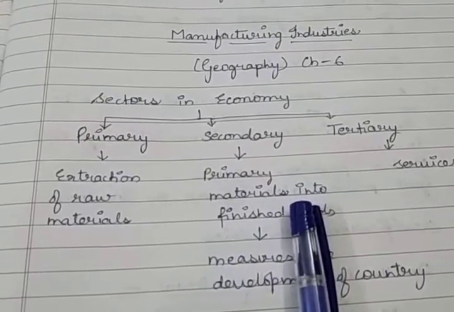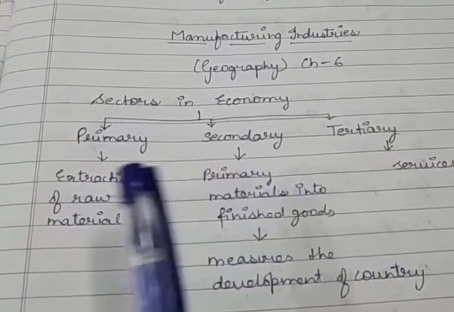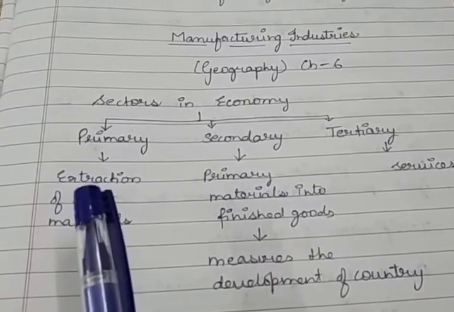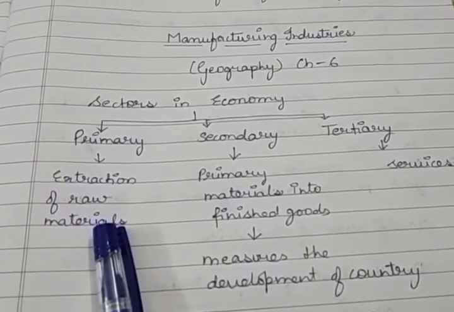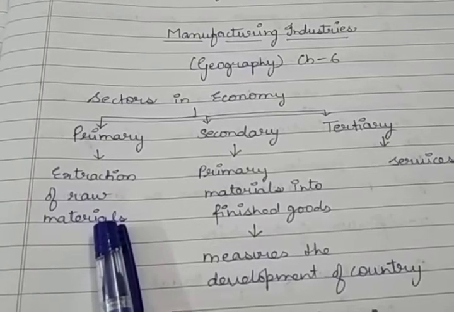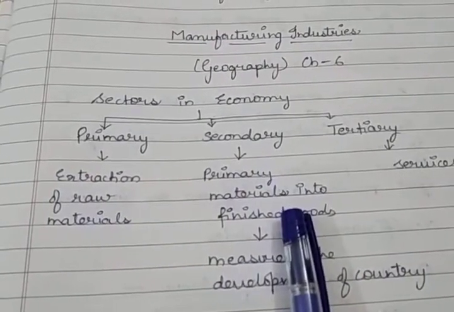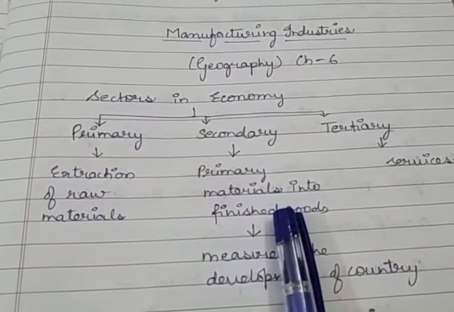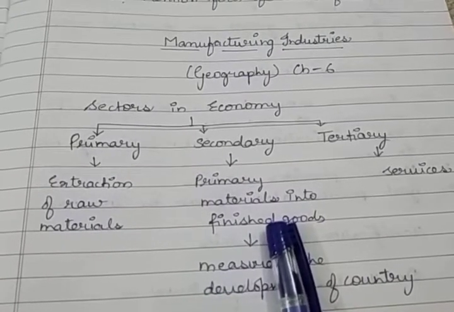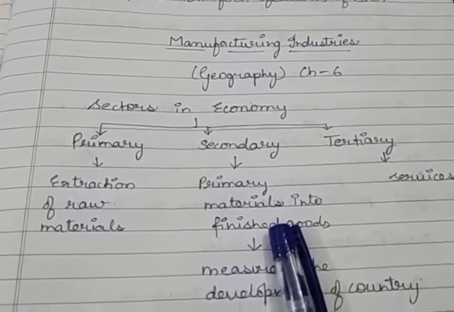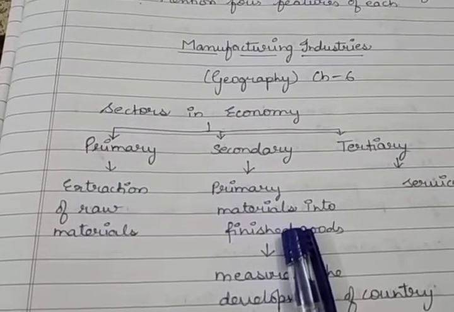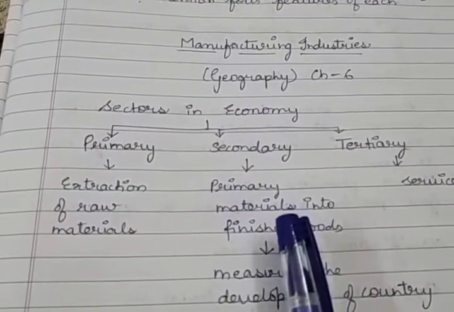Similarly, iron ore and bauxite we extract from the primary sector, but we get iron and steel and aluminium because these are converted in the secondary sector. Similarly, some clothes we purchase are also from the secondary sector because yarn itself is an industrial product.